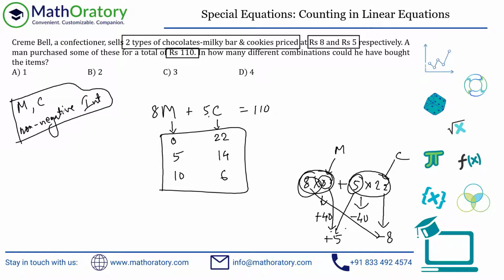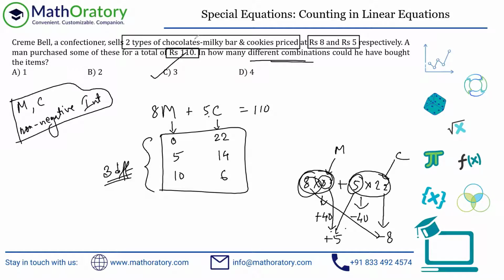We have discussed the reasoning behind it and a lot of variations on it in our classes. I'm not going that deep, but I hope that this was understandable now. So effectively, there are 3 different ways he could have made the purchases. So in how many different combinations could he have bought the items? So the answer to this problem will be 3.